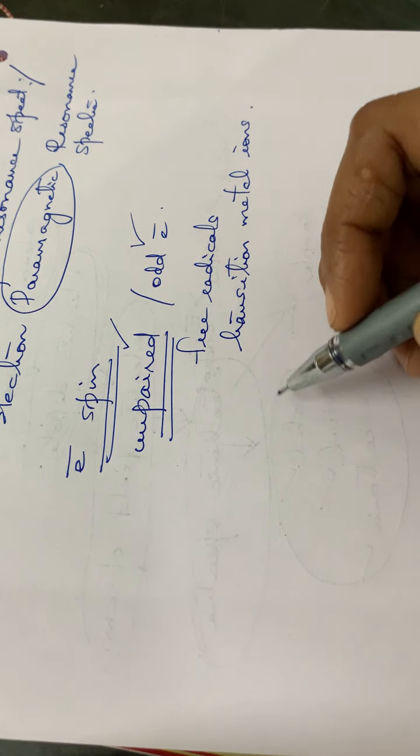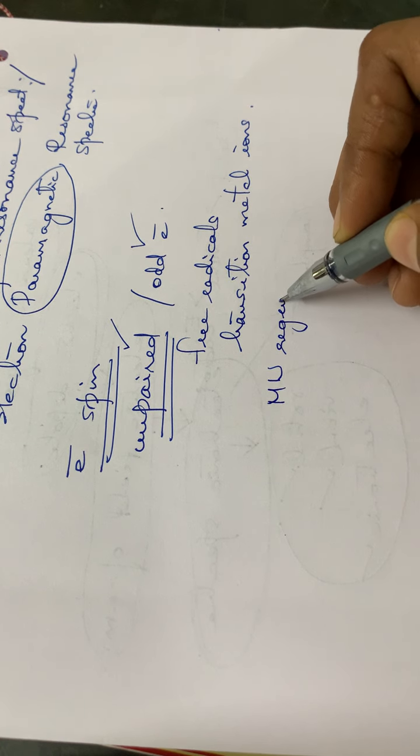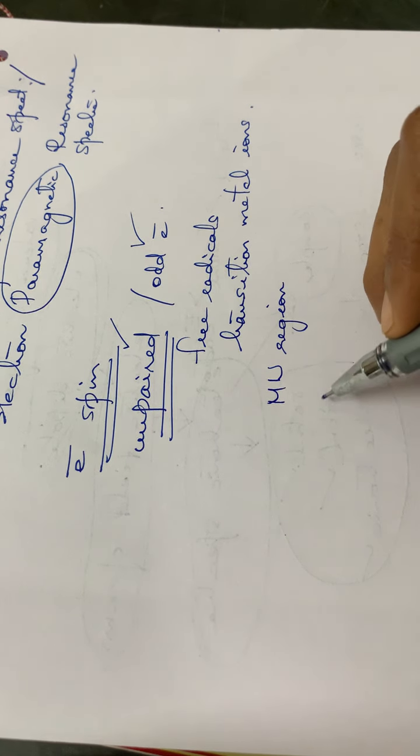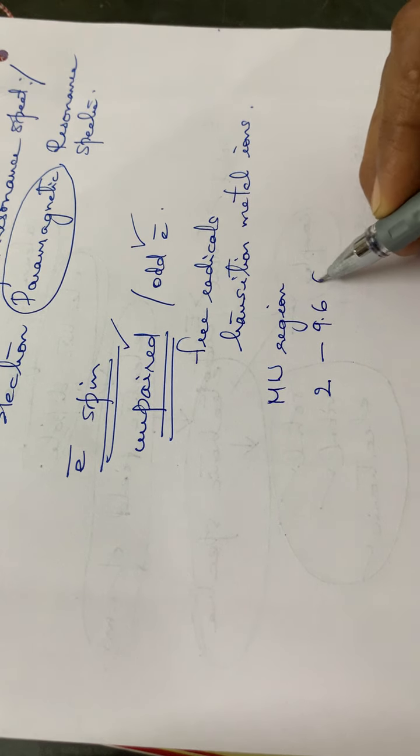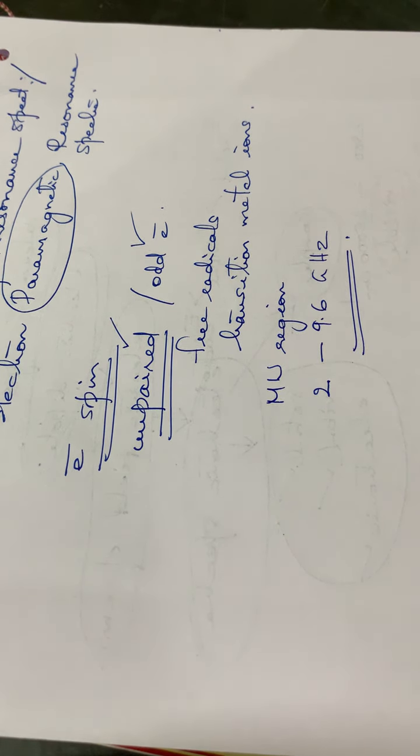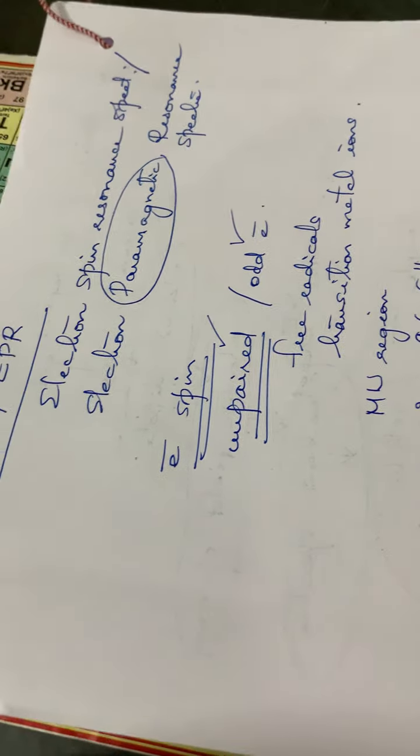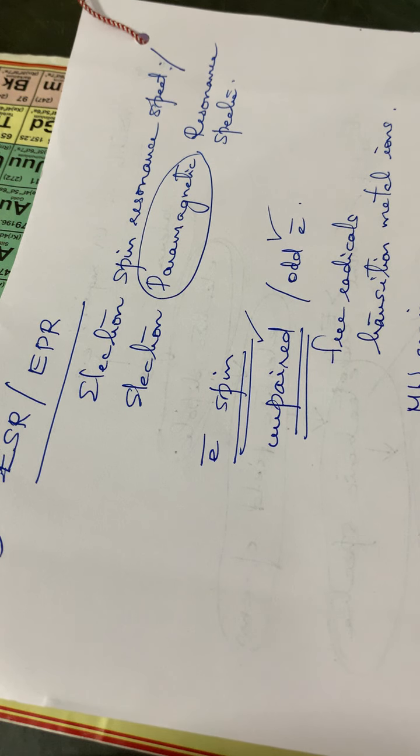And normally this ESR spectra will occur in the microwave region, and the range is between 2 to 9.6 gigahertz. So this is about the different types of spectra and also how they interact with the electromagnetic radiation. This is the overview of all the spectra. You have to go through each and every spectra in detail. Okay, so for now you have to study this much.